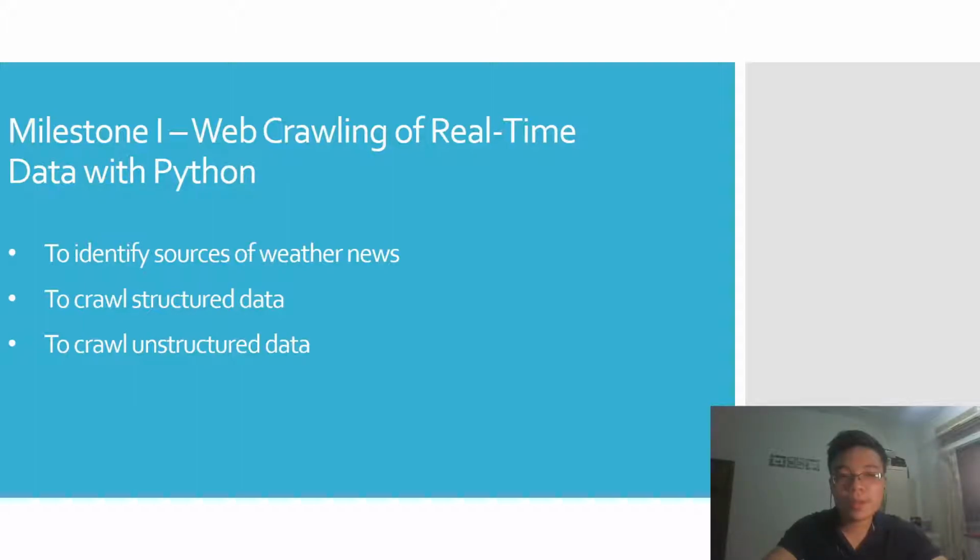So what is the purpose of these two types of data in our project? Structured data will be used to do some kind of prediction of weather forecast, and then for unstructured data, we'll be doing sentiment analysis to study what are the most trending natural disasters that are going to happen in America through the use of word cloud.